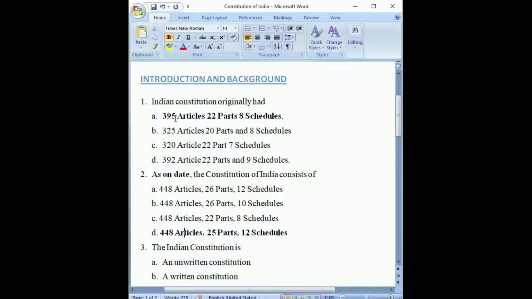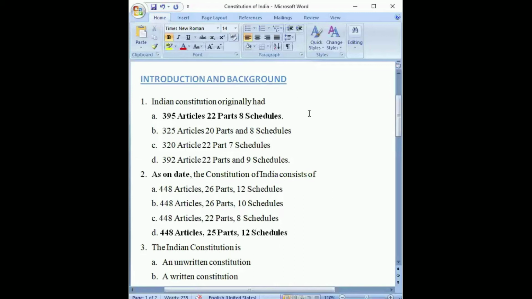That is why we see that the last article is still 395. But if we count the articles that were added later, like Article 21A and Article 51A, then the final number would be 448 articles. The parts are 25, and we have a total of 12 schedules as on date.